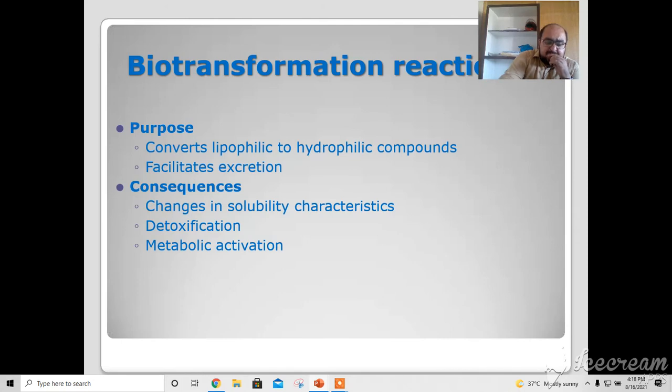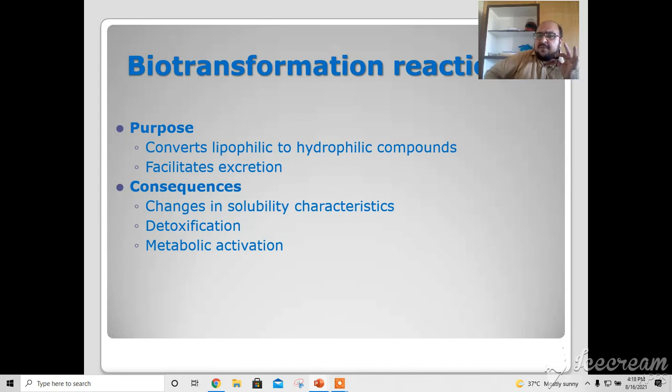Biotransformation reactions have different purposes. The first purpose is to convert lipophilic compounds to hydrophilic compounds. It means that for certain drugs, you have to convert the lipophilic component, the lipid loving species, to water soluble, so that it can be excreted from the body. This also facilitates excretion. Its consequences are changes in solubility characteristics, and detoxification and metabolic activation can occur with the help of biotransformation reactions.